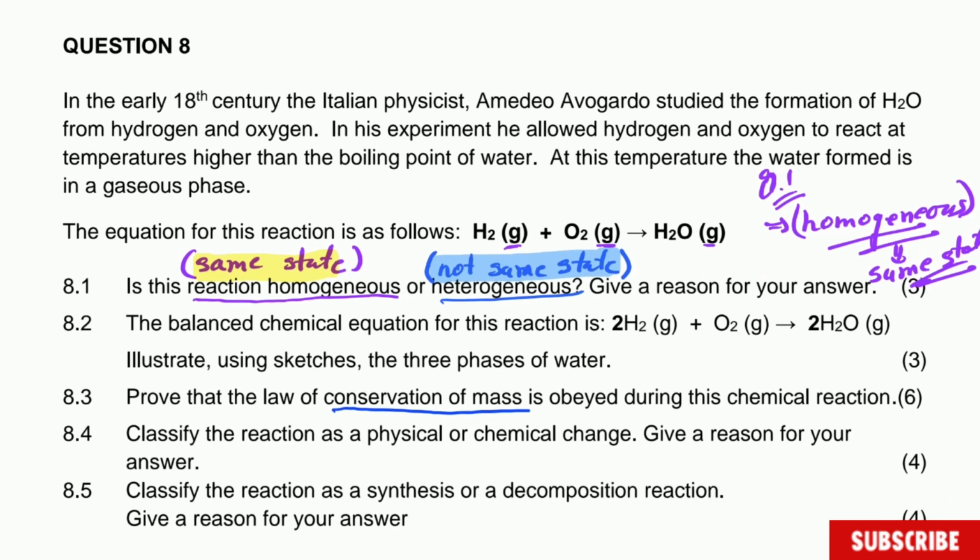Classify the reaction as a physical or chemical change. Give a reason for your answer. Now this one here is a chemical change. Why is it a chemical change? Because a new substance forms with new properties. You can see that water is a new substance, completely new, with different properties from oxygen and hydrogen, even though inside that substance there is oxygen and hydrogen, they are different ones.